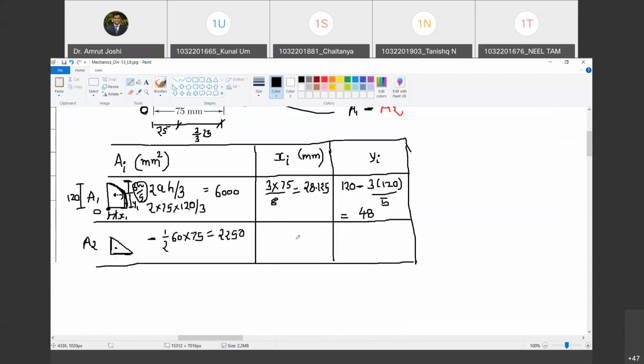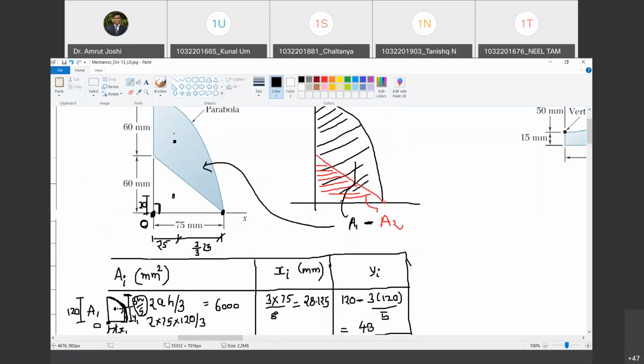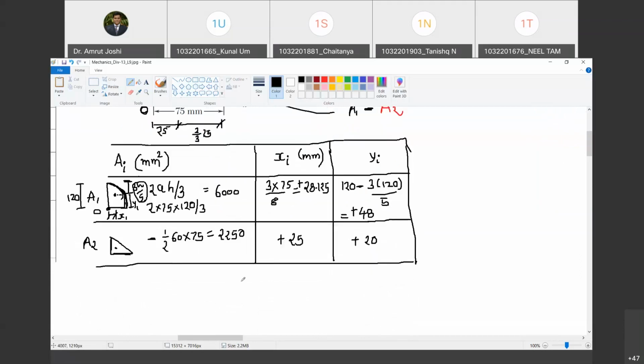So now, can you tell me what is x1 plus 25? Agreed? And what is y1, y2? x2 is plus 20, y2 is plus 20. Happy? I will assign signs as well. Plus, plus.